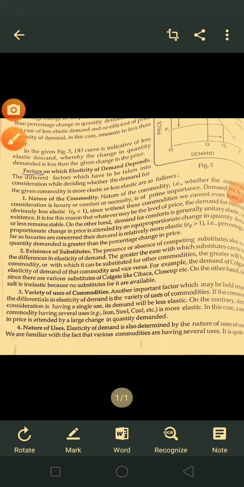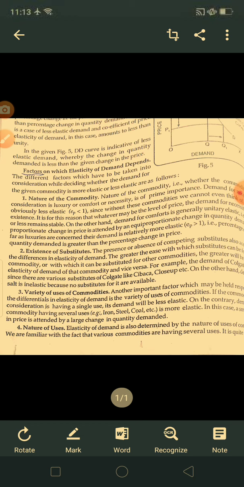Factors on which elasticity of demand depends. The different factors which have to be taken into consideration while deciding whether the demand for the given commodity is more elastic or less elastic are as follows. Number one is nature of the commodity.